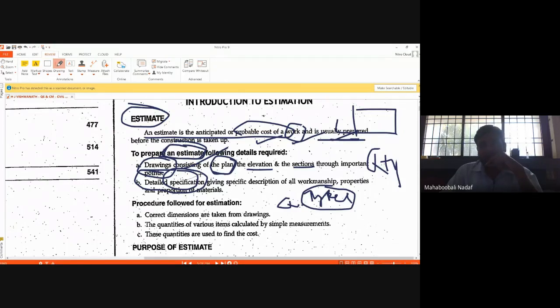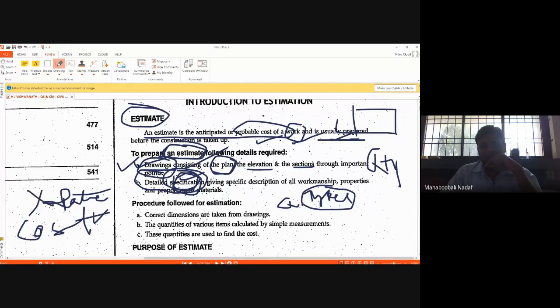So drawings will give quantities, specifications will give quality, and depending upon the quality only, you are going to get the rates. By quantity and rate, you will get what? Cost.